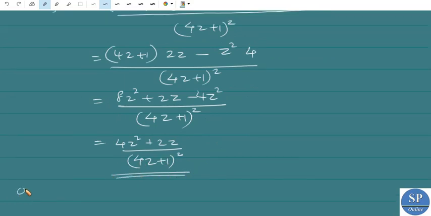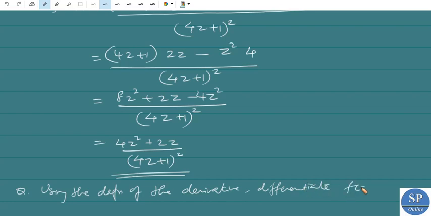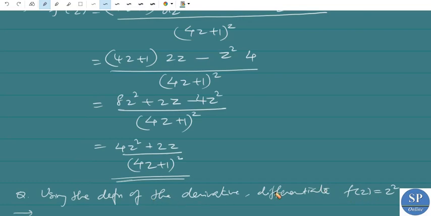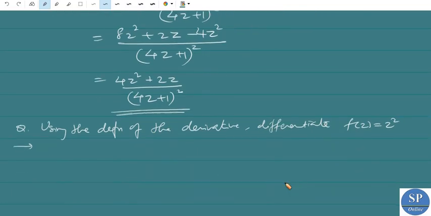Okay, next question, using the definition of the derivative, differentiate f of z is equal to z square. We know the derivative of z square is 2z. So how to prove it by using the definition? Okay, so we have f of z is equal to z square.